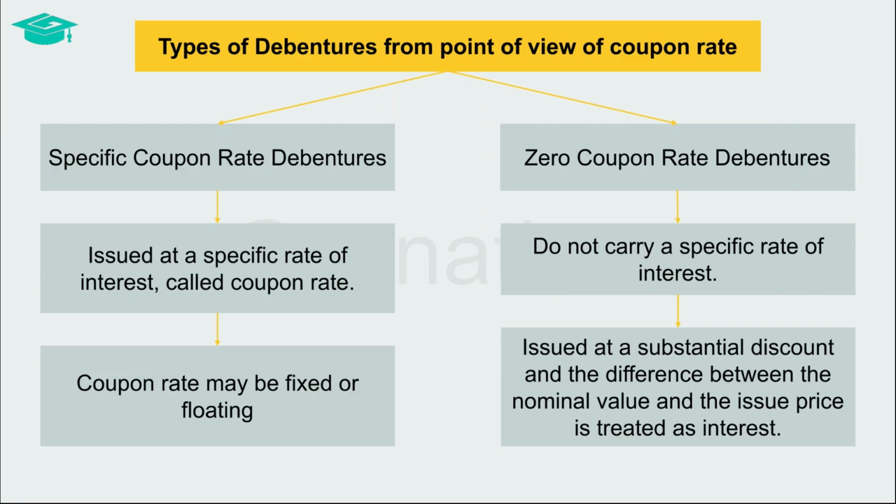When debentures are classified on the basis of coupon rate, they are classified as either specific coupon rate debentures or zero coupon rate debentures. Specific coupon rate debentures are those which are issued with a specific coupon rate, which may either be a fixed rate or a floating rate. Zero coupon rate debentures are those on which there is no specific rate of interest. Since there is no specific rate of interest, these debentures are issued at a substantial discount, and the difference between the nominal value and the issue price is treated as the interest.